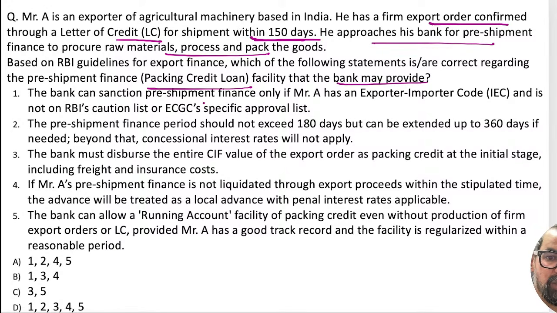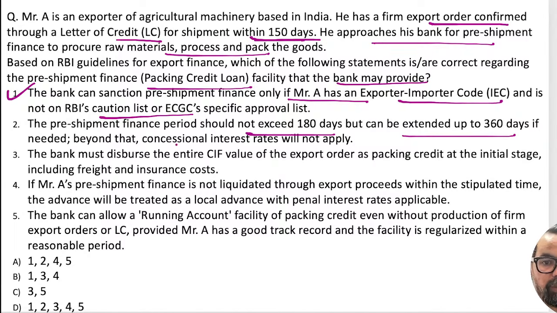The bank can sanction pre-shipment finance only if Mr. A has an IEC and is not on the RBI caution list or the RBI ECGC specific approval list. The first statement is 100% true here. Second statement: the pre-shipment finance period should not exceed 180 days, but it can be extended to 360 days if needed. Beyond that, the concessional interest rate will not apply. This is also true. It is basically 12 months only.